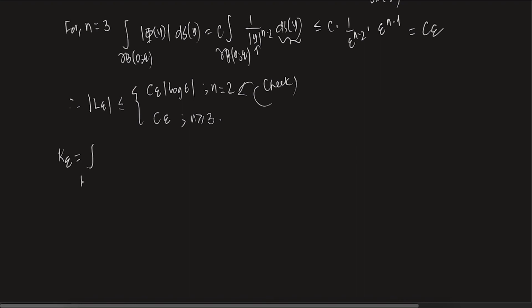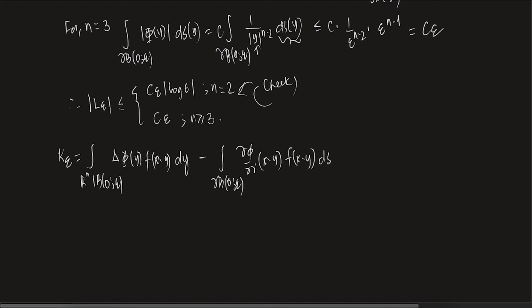K epsilon is the integral over Rn minus B(0, epsilon) of delta phi of y times f of x minus y dy, minus the integral over del B(0, epsilon) of del phi by del gamma of x minus y times f of x minus y ds of y. So this is actually equal to minus the integral over del B(0, epsilon) of del phi by del gamma of x minus y times f of x minus y dy, right?